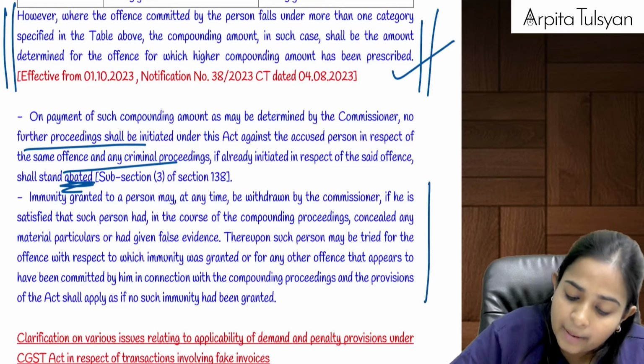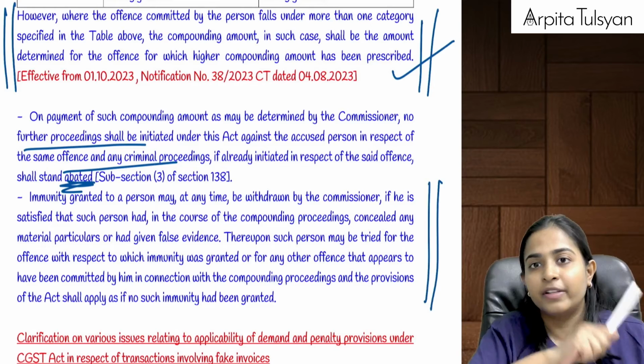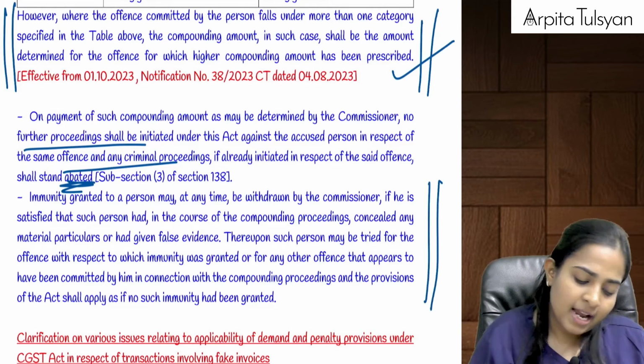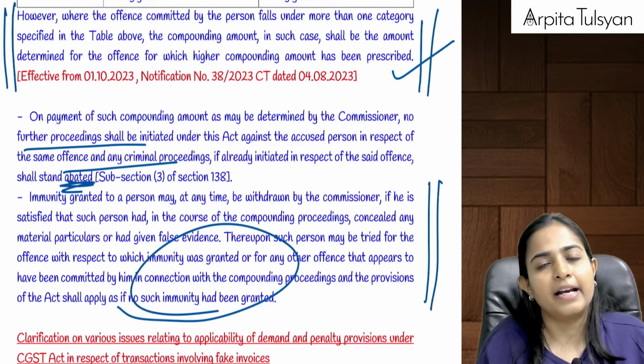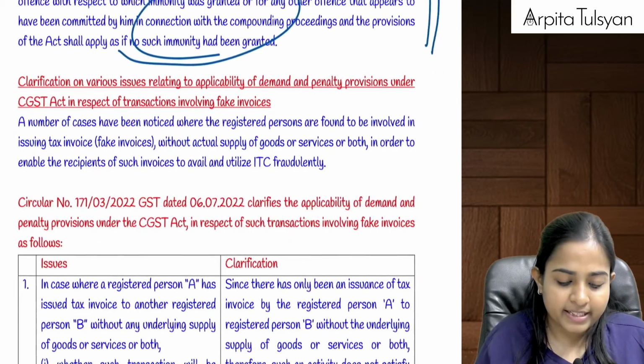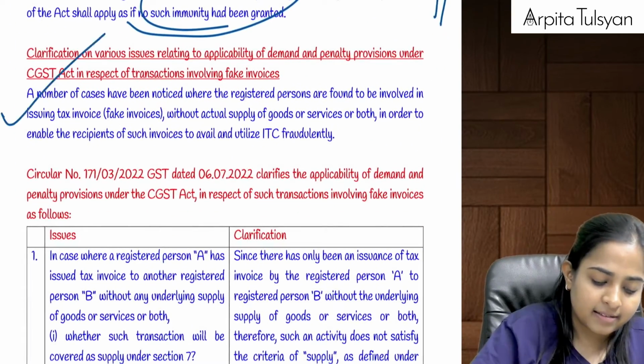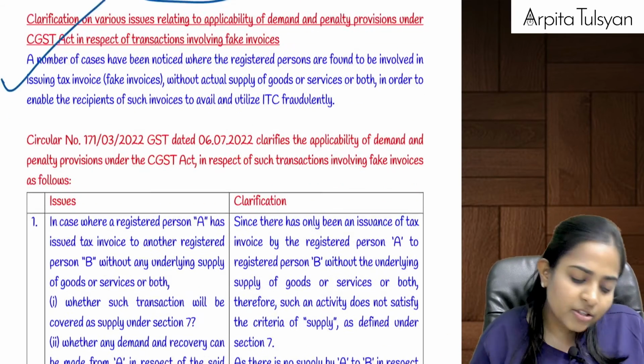But later, if the commissioner comes to know that you did a fraud with the department to obtain this compounding, then they will again start the criminal procedures against you. Are you understanding this? Yes. And this circular, you can just do it once.